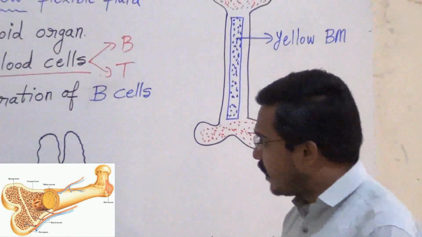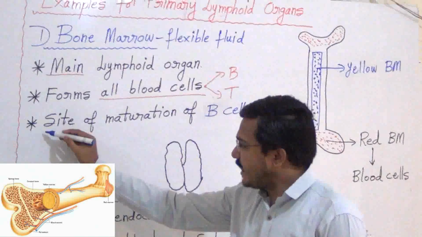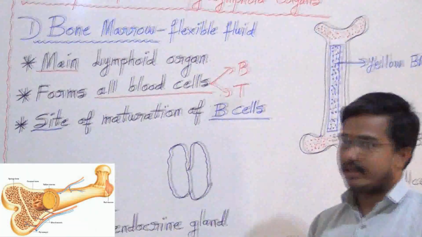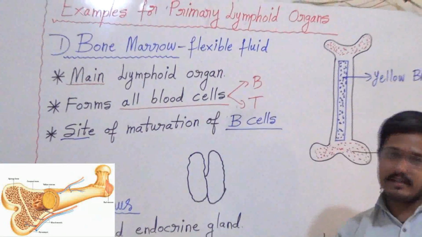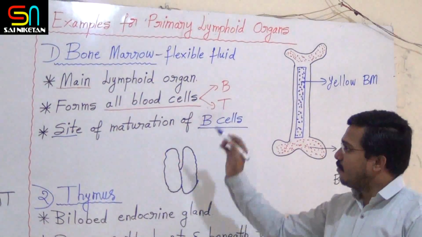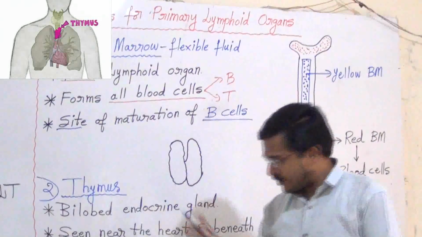Then one more important point is that bone marrow is the site of maturation of which cell? B cells. B lymphocytes maturation takes place in the bone marrow.